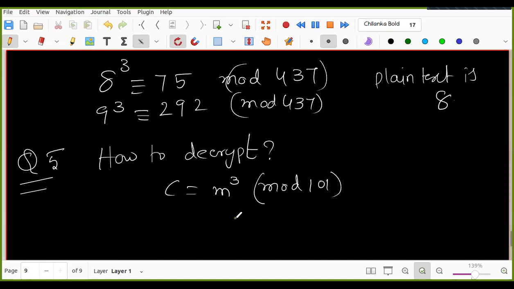Now you need to decrypt it. Note that 101 is prime. So can you decrypt it? No need to give the exact m value. Anyhow, m is not known, also c is not known. But how do you proceed?